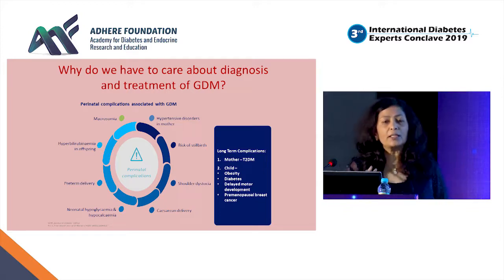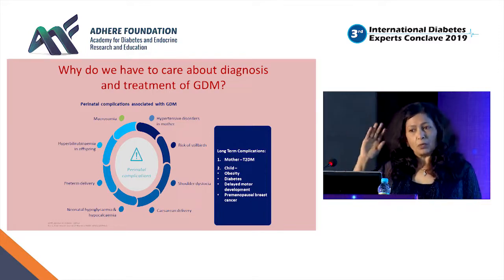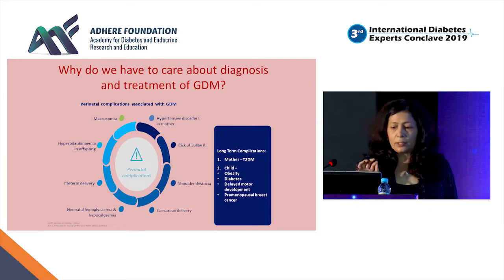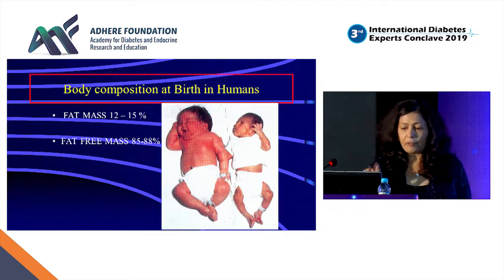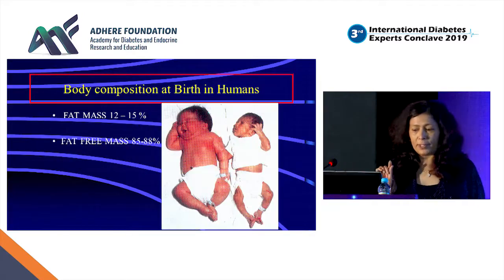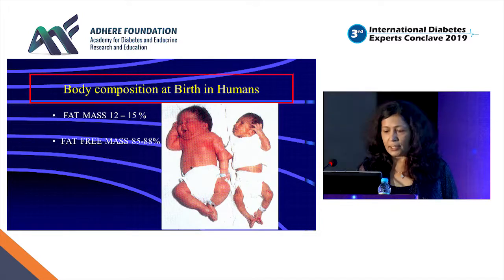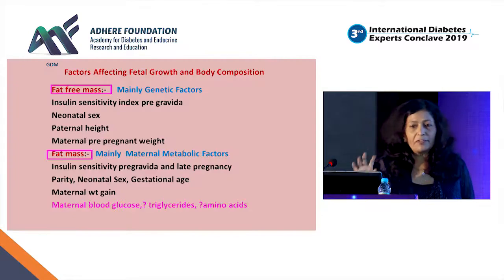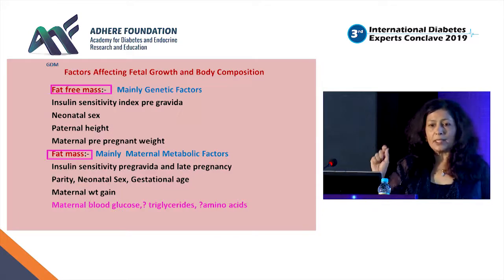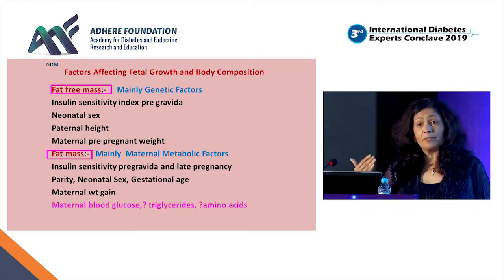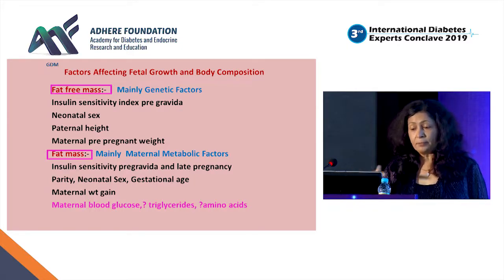And of course, there are the long-term fetal outcomes, which are very important because of body composition at birth: the fat mass is 12 to 15% and fat-free mass is 85 to 88% in a neonate. The fat-free mass is mainly decided by genetic factors and also insulin sensitivity prior to pregnancy in the mother, paternal height, and maternal pre-pregnant weight.